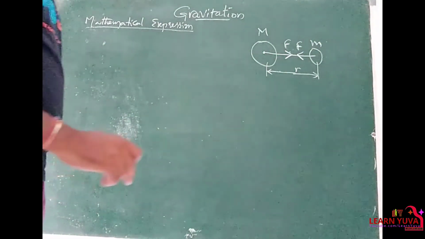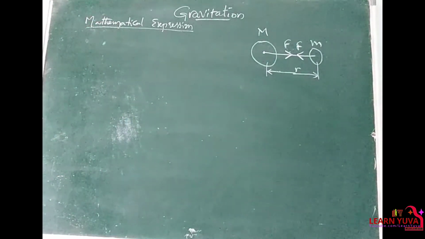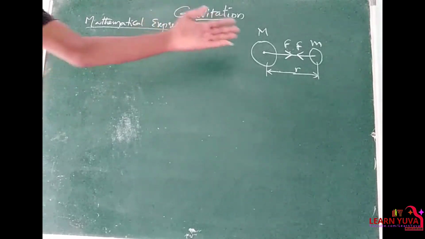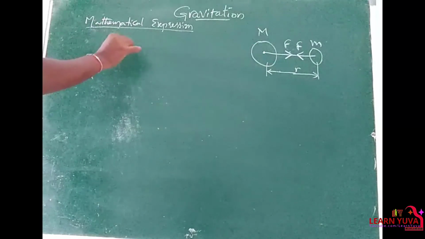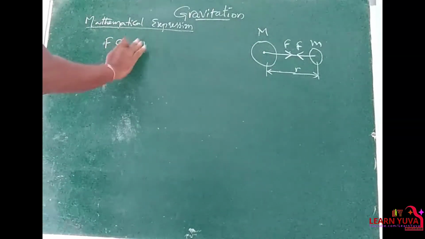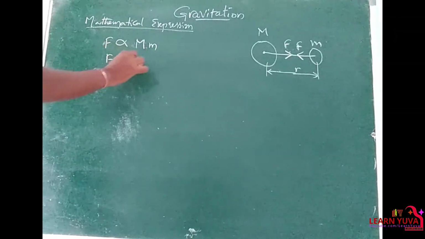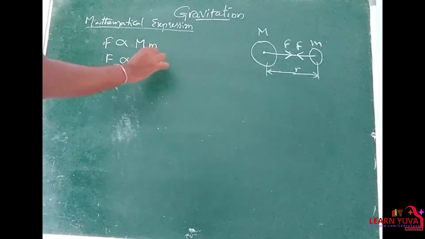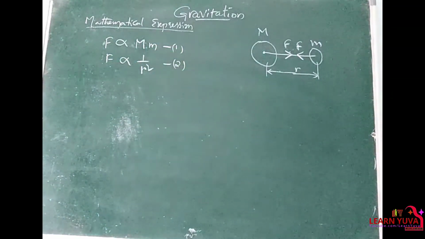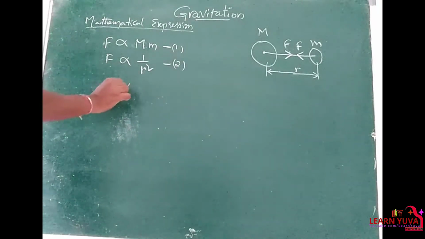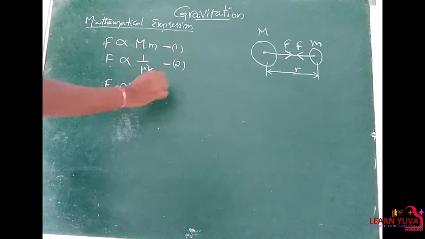So according to the statement, the force exerted by one body on another body is F, which is directly proportional to the product of their masses (1) and inversely proportional to the square of the distance between them (2). So combining these, F is directly proportional to capital M small m by r square.